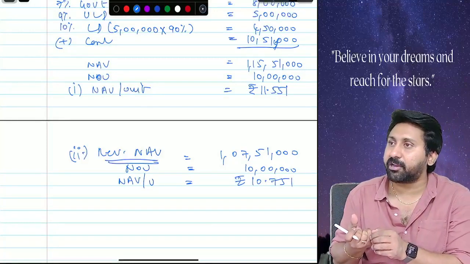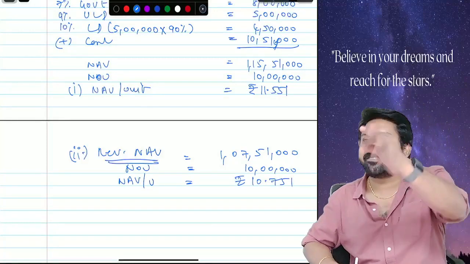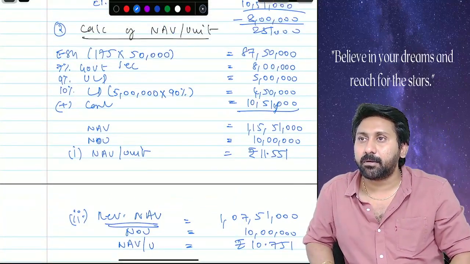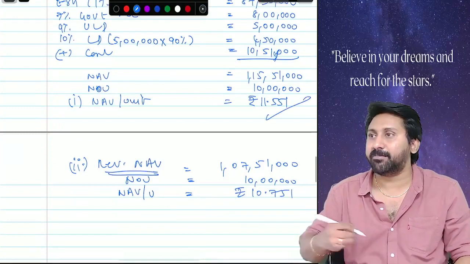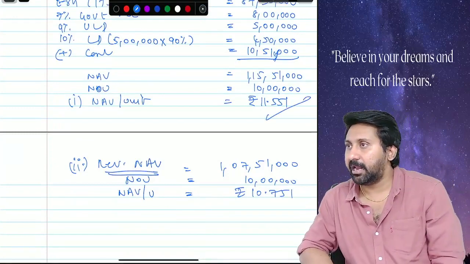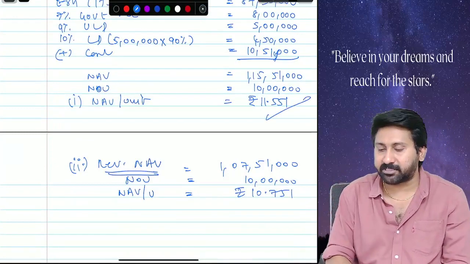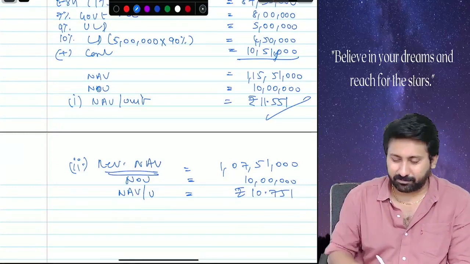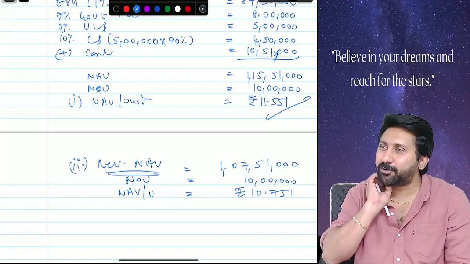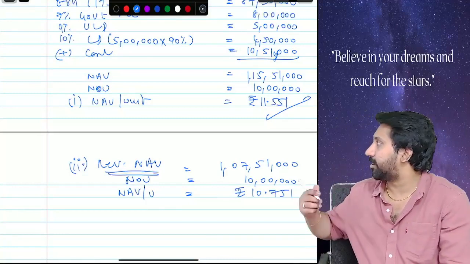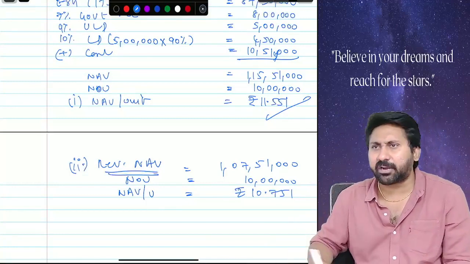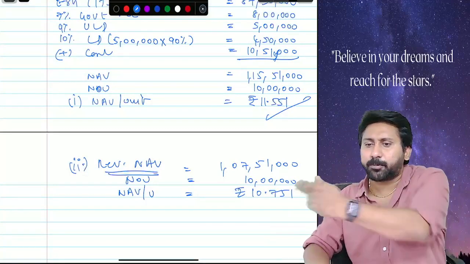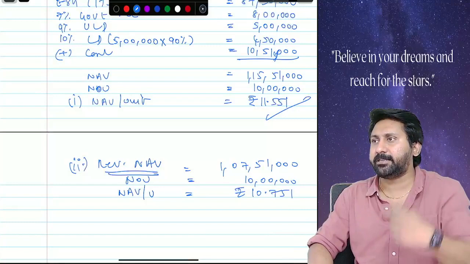Did you understand how we are doing it? Easiest way, shall I tell you? How much per unit are you reducing? 0.8. Directly reduce from this. That is another way. 11.551 minus 0.8, 10.751. Clear? But exam-wise it is better always if you do it in a total way. That's why I am doing like this. Actually, that is also correct. In exam, you can do like that. 11.551 per unit. You will reduce 0.8 from that per unit. You will get 10.751.